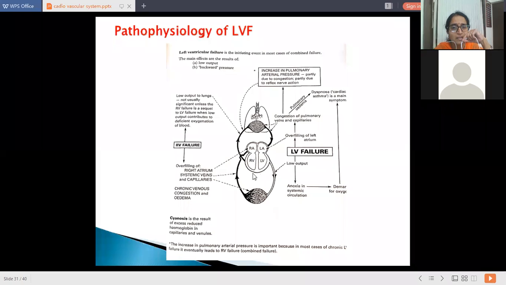There is chronic venous congestion and edema. It gives rise to superior vena cava back pressure, and pressure in the inferior vena cava due to failure of the right ventricle. This back pressure will give rise to chronic venous congestion of the liver and lung, and there is increased back pressure in the upper part of the body, that is the carotid veins. There is congestion in the carotid veins. So this is the pathophysiology of left heart failure.